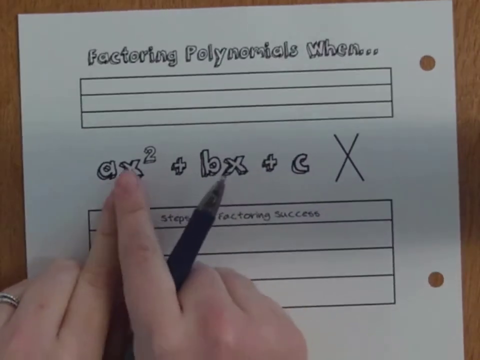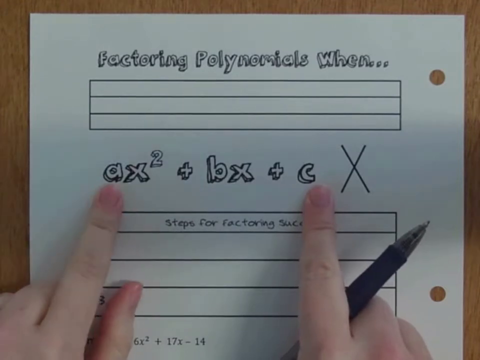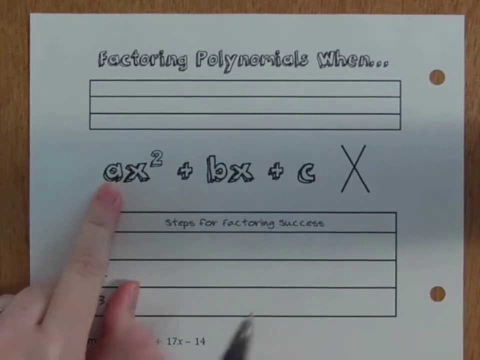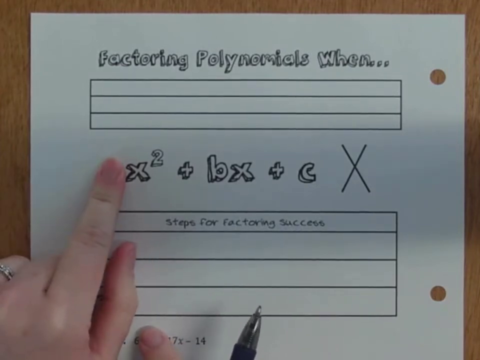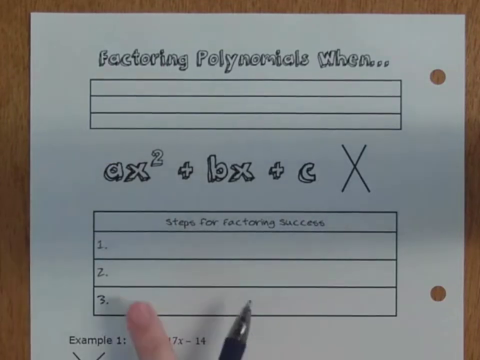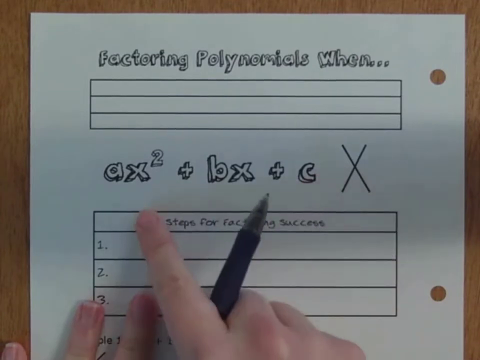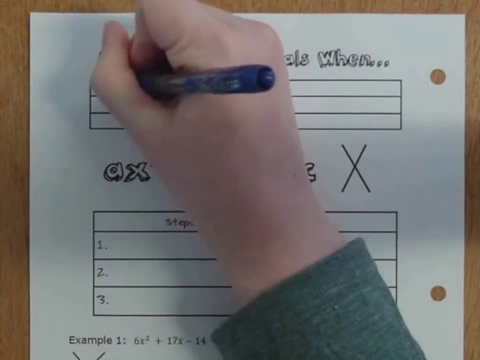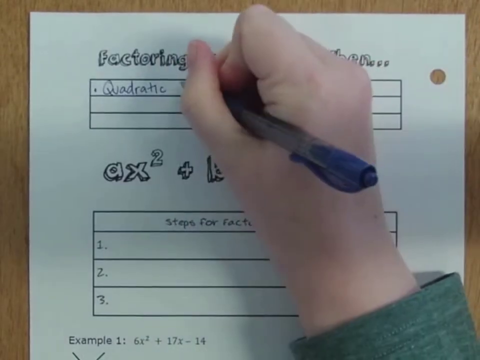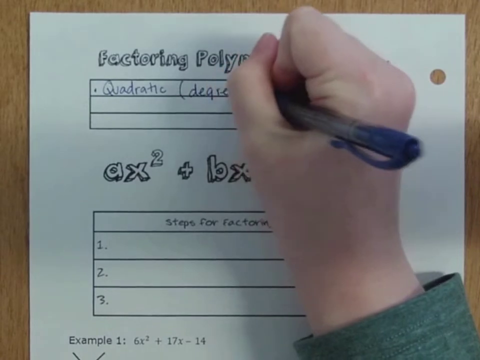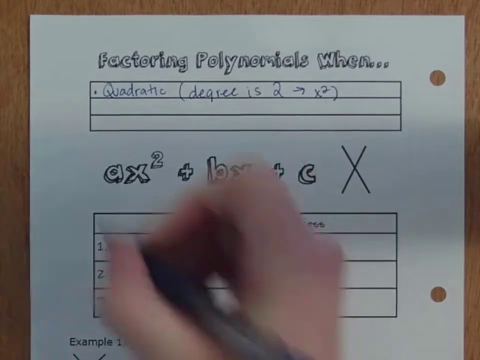So today we're talking about factoring polynomials when you see a quadratic trinomial, but a is not equal to 1. Yesterday we talked about when you have a coefficient of 1 for your x squared term and how easy that was, but why it works. And now we're going to have some practice when a does not equal 1. So we are still looking at quadratics. Quadratic polynomials, remember that's when the degree is 2 and you see an x squared term.